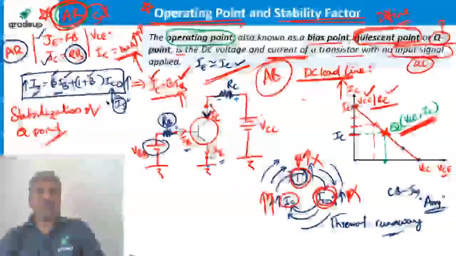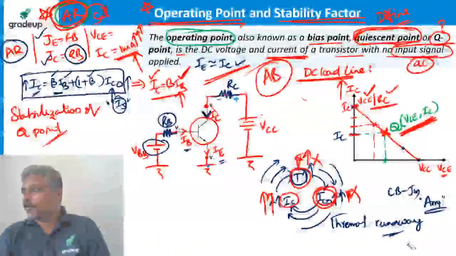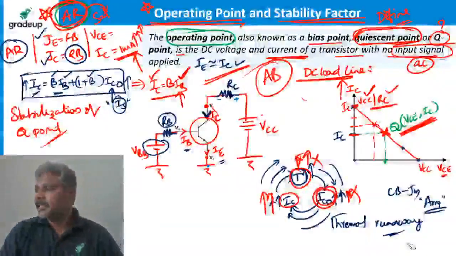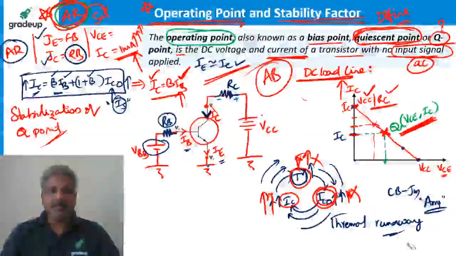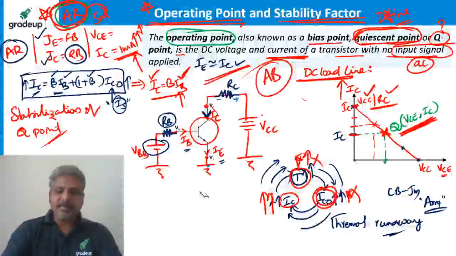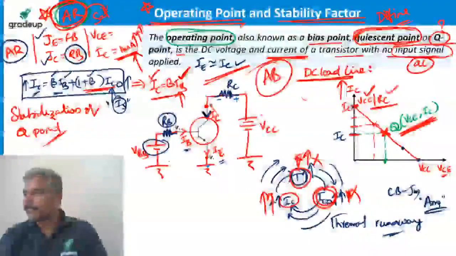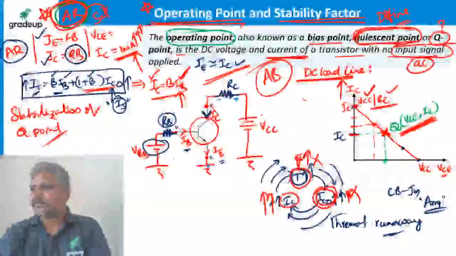It is clear, guys? To find IC, why will leakage current be multiplied with IB? Leakage current is not multiplied with IB. It is multiplied with beta only, not with IB. Okay.